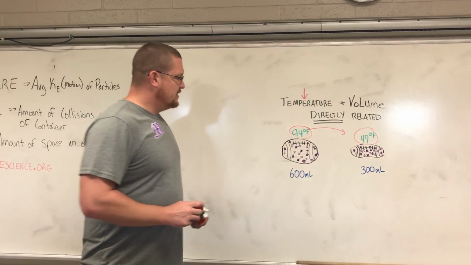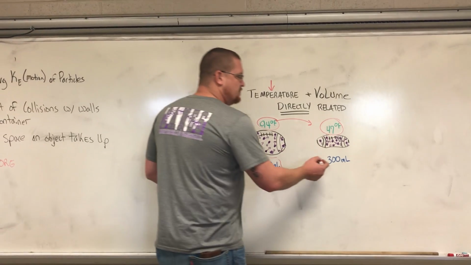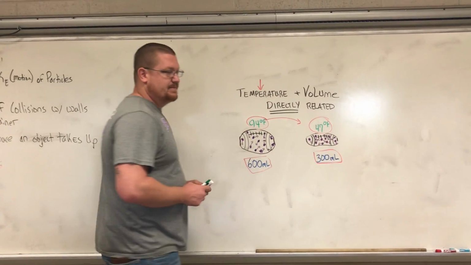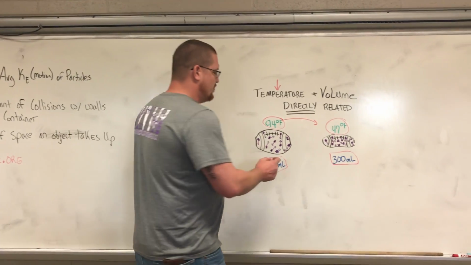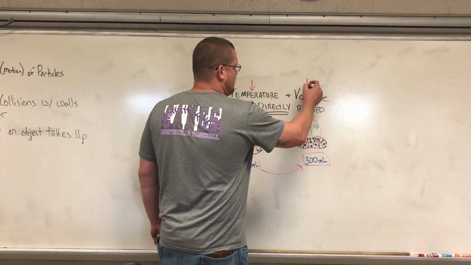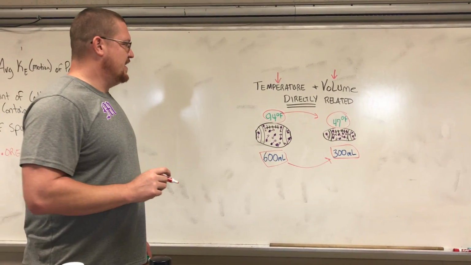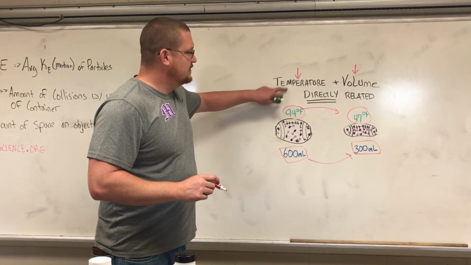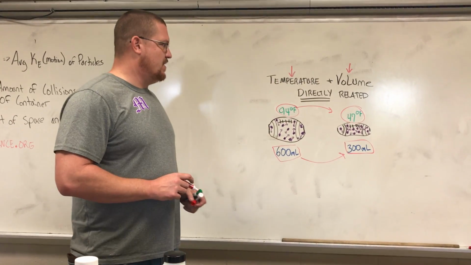As we noticed, the amount of space that the ball took up during the hot summer day and the amount of space, or the volume, the ball took up when it's flat was different. The flat ball takes up a lot less space. So our volume also dropped. Temperature and volume are directly related, which means what happens to one thing, such as a drop in temperature, will happen to the other thing, such as a drop in volume.